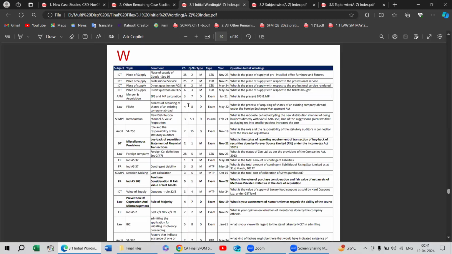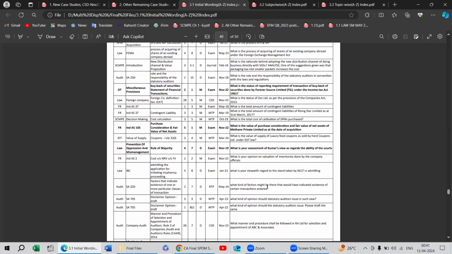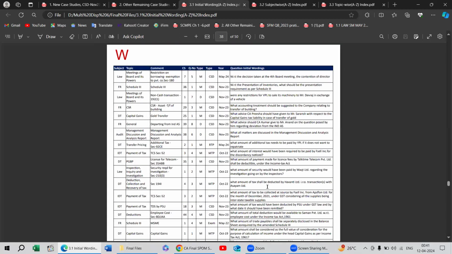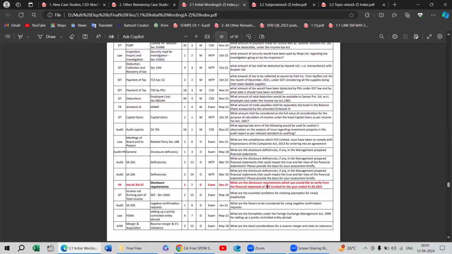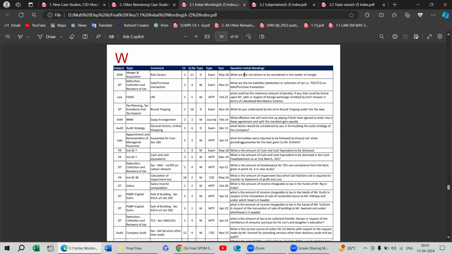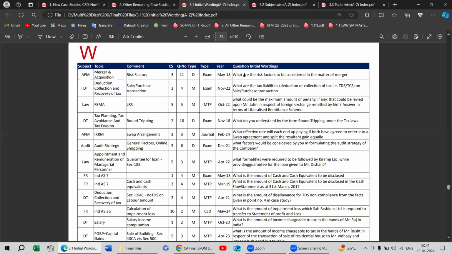What are the risk factors? What are will be in the front. What are the risk factors? Let's see. What are the factors to be considered? What are the risk? Now, yeah, here on the top. What are the risk factors to be considered in the matter of merger? And this is relating to May 18, case study number 3, question number 11.